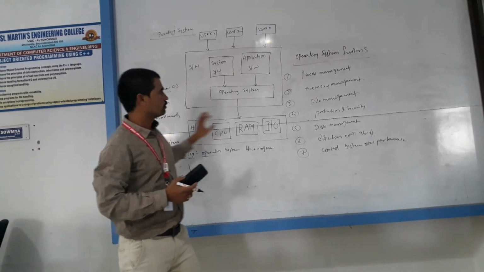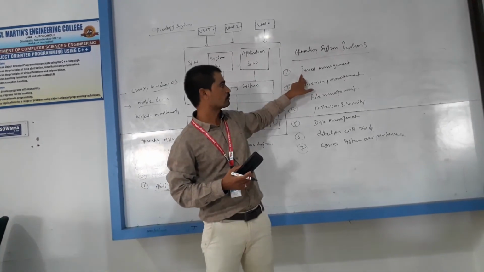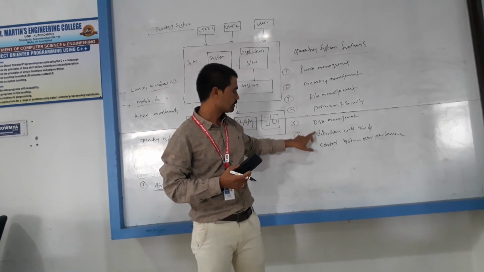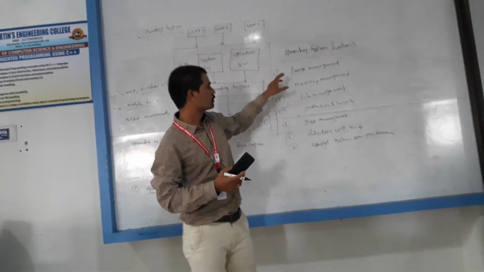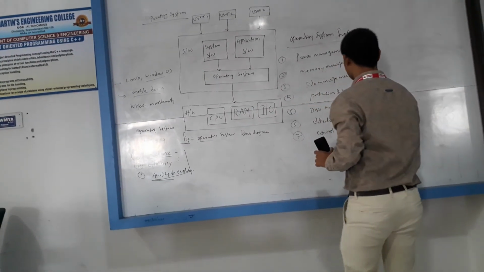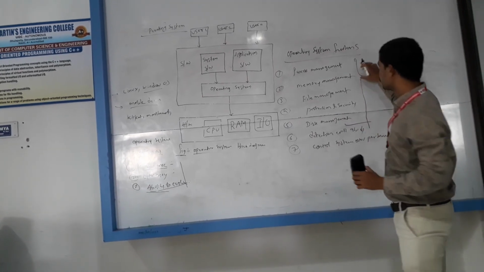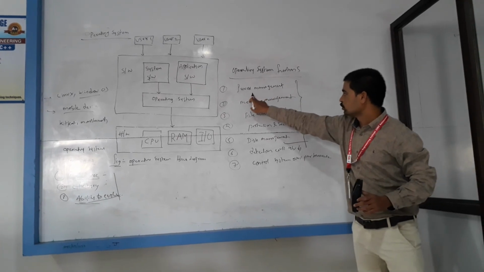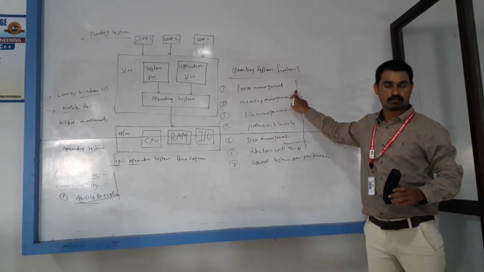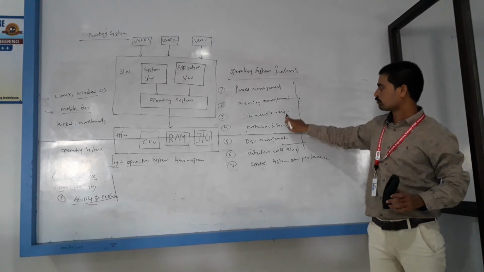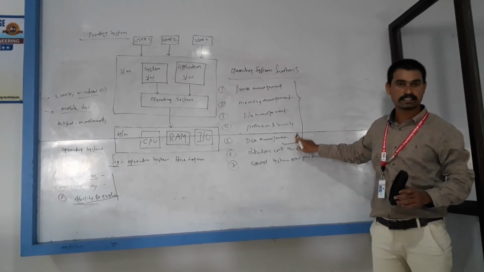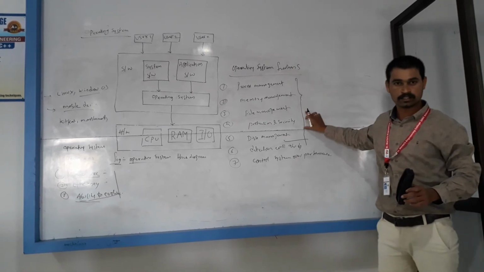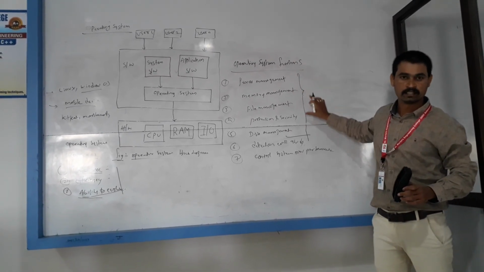So here, what are the functions of an operating system? Process management, memory management, file management, protection and security, disk management, detection and control of system performance. These are the main functions of operating systems. In the next units we are going to discuss process management as one unit, memory management as one unit, and file management, protection and security, and disk management. These all are the main functions of the operating system.